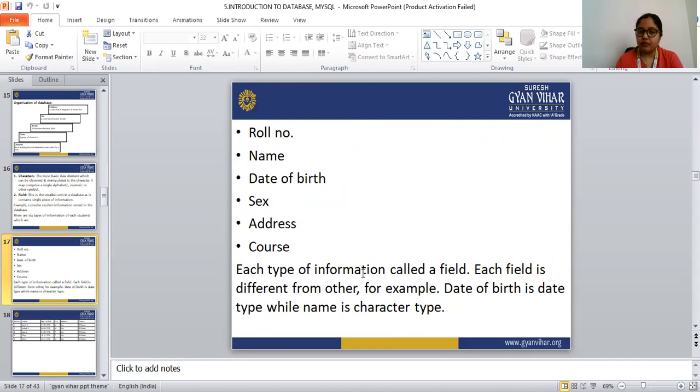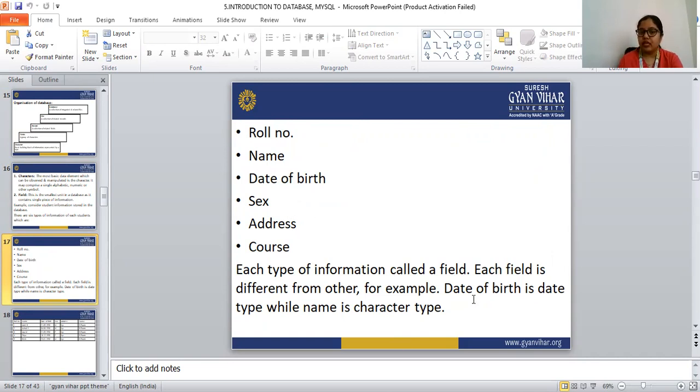So each type of information is called a field. Roll number is a field, name is also a field, date of birth is also a field. Each field is different from the others. Roll number is different from name, which is different from date of birth.